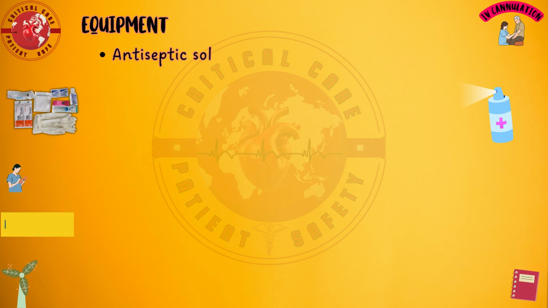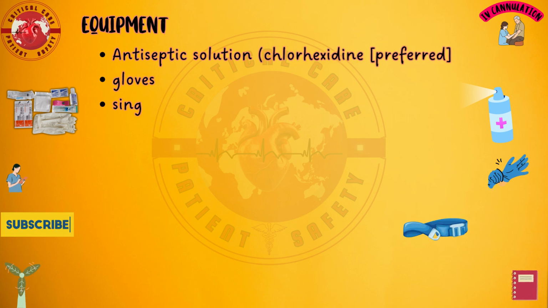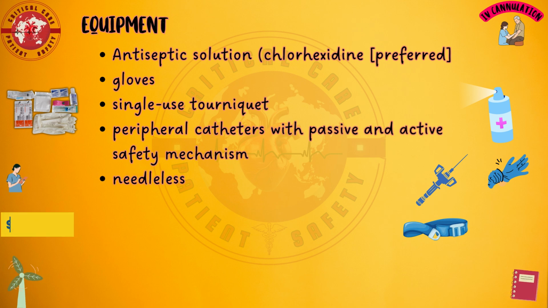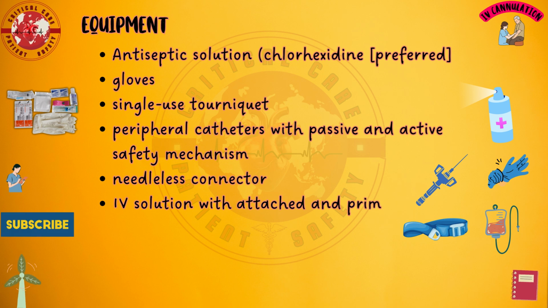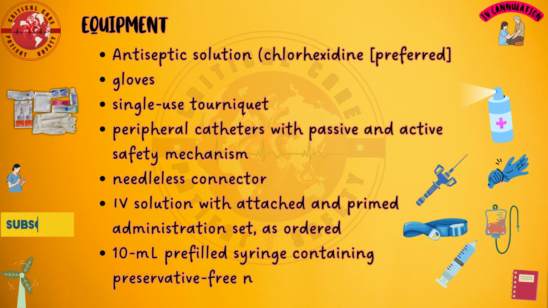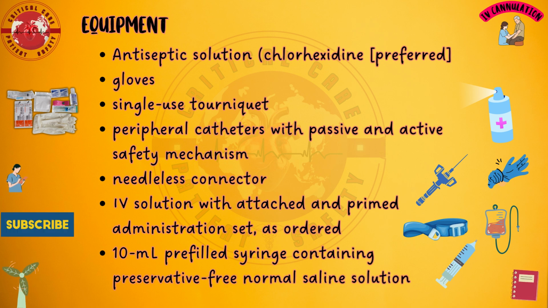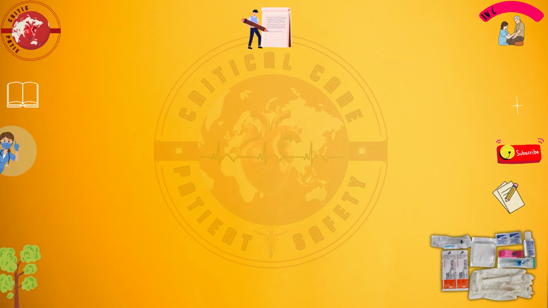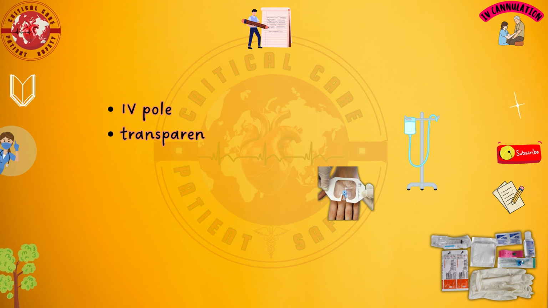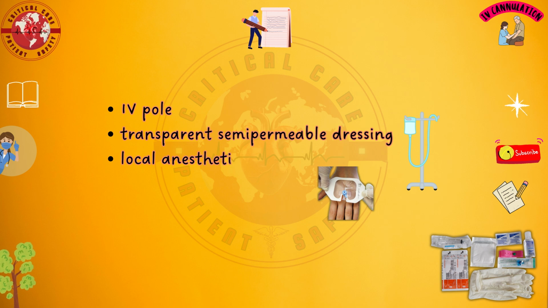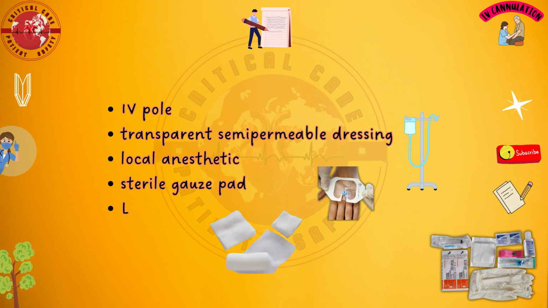Equipment. Antiseptic solution, chlorhexidine, preferred. Gloves, single-use tourniquet. Peripheral catheters with passive and active safety mechanism. Needleless connector. For solution with attached and primed administration set, as ordered. 10 ml pre-filled syringe, containing preservative-free normal saline solution. Equipment continued. IV pole. Transparent semi-permeable dressing. Local anesthetic. Sterile gauze pad.